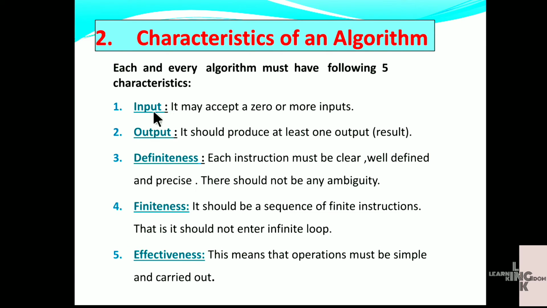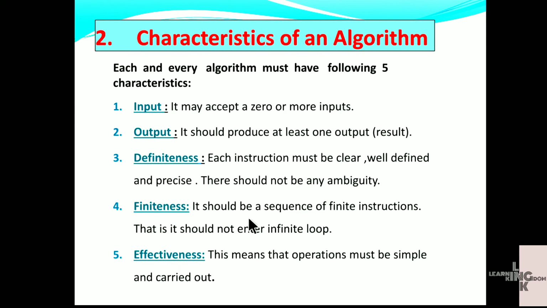First, input. It may accept zero or more inputs. Next, output. It should produce at least one output for a given problem. Next, definiteness. Each instruction must be clear, well defined and precise, and there should not be any ambiguity.